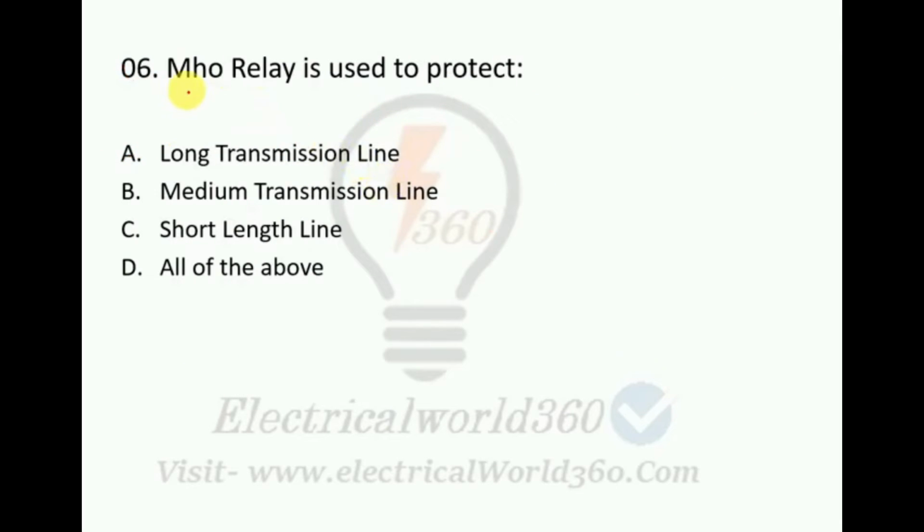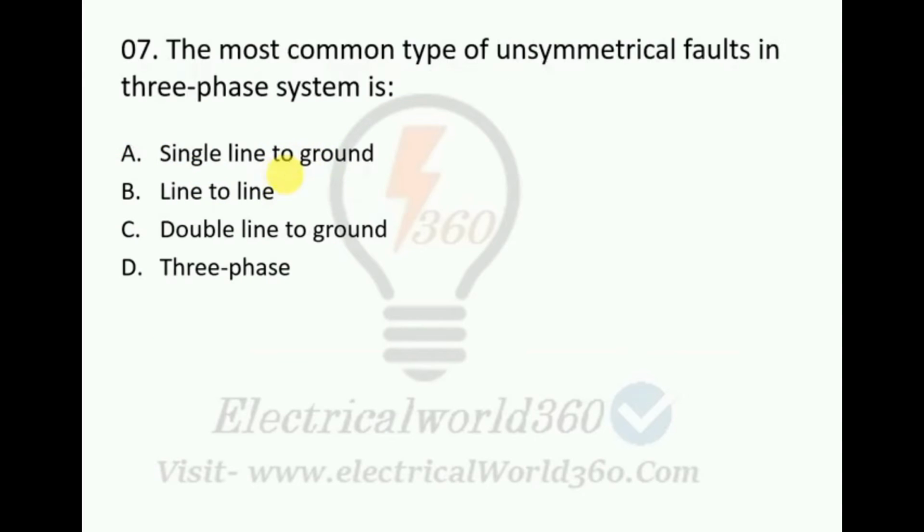This is question number 6. Mho relay is used to protect the long transmission line, medium transmission line, short length line, and option D is all of the above. As I discussed in the earlier question, option A is the right answer. Mho relay or the admittance relay is used to protect the long transmission line.